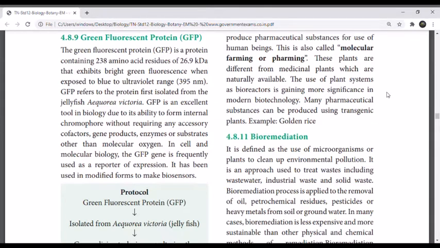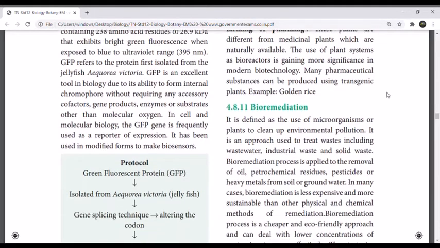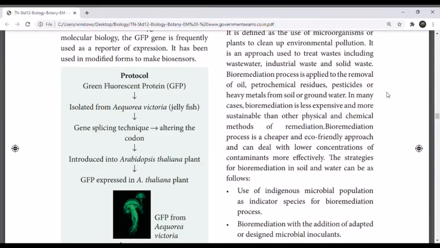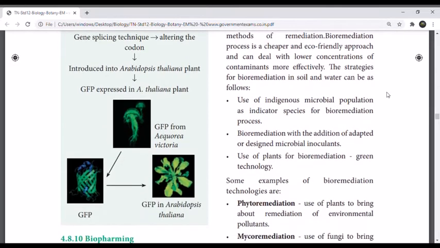There is a protocol for how green fluorescent protein is used. Green fluorescent protein is first isolated from Aequorea victoria, that is, taken from that jellyfish, and then with the gene splicing technique, cutting and splicing, that gene is taken out, the codon altered, and that gene is introduced into the Arabidopsis thaliana plant. Green fluorescent protein is expressed in the Arabidopsis thaliana plant. The picture is showing green fluorescent protein expressing in that plant.